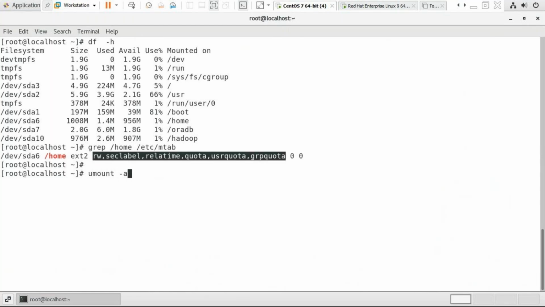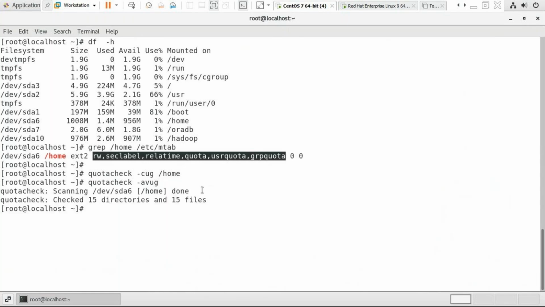Now run the command quotacheck -cug /home. Then quotacheck -avug, a for all, v for verbose, u for user quota, g for group quota. It will scan the files and directories under /home: 15 directories and 15 files.